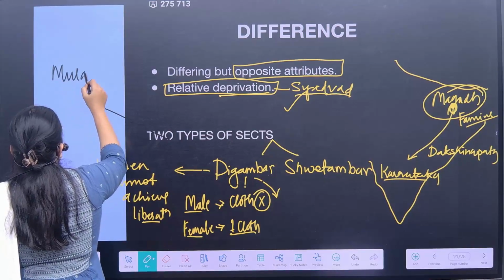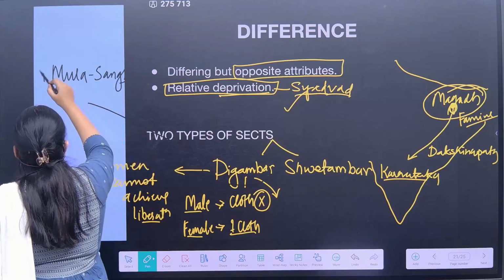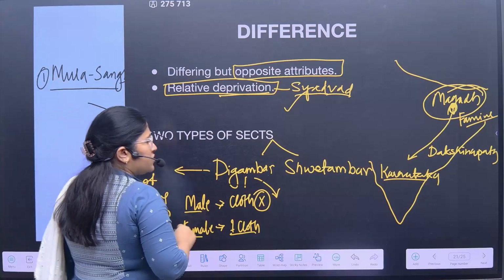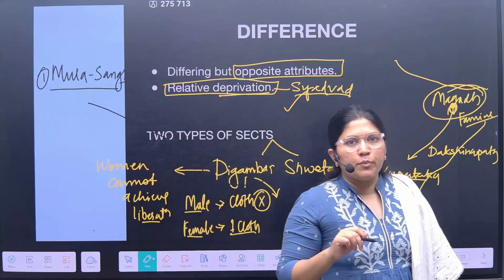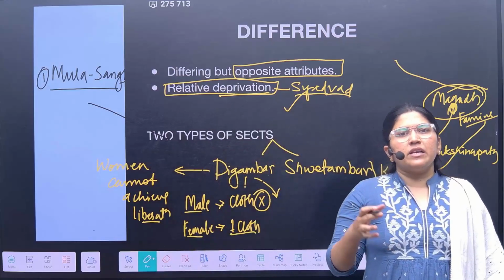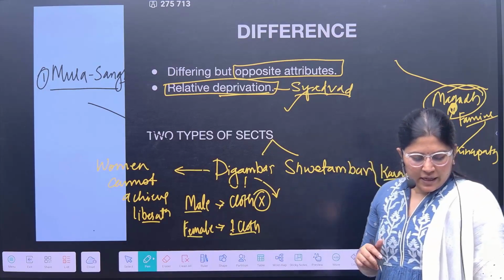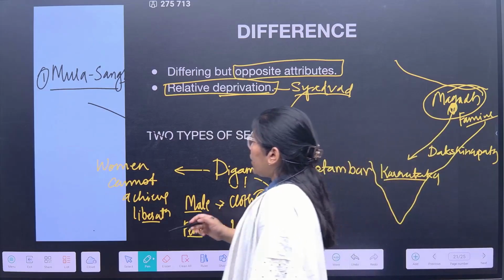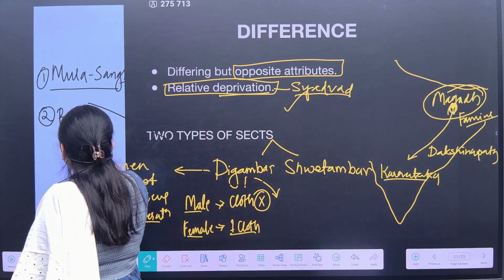Mula Sangha was the first. This Mula Sangha was the major subsect of the Digambara which used to travel in group form. The second major subsect is the Bisapantha.